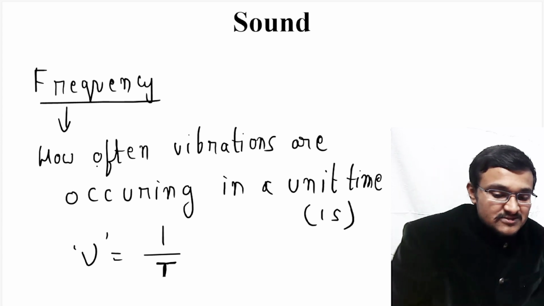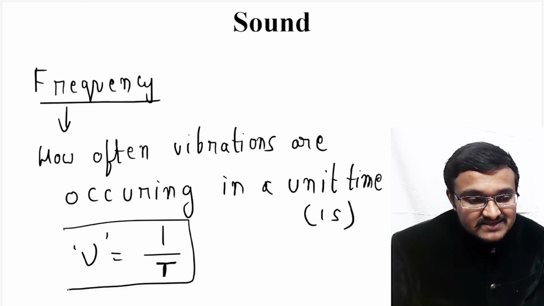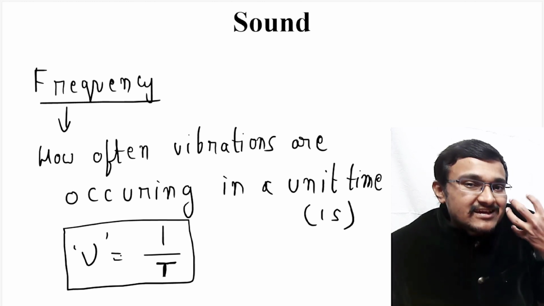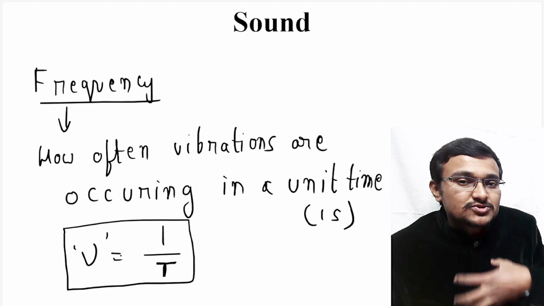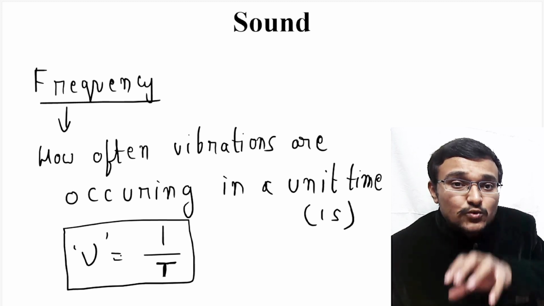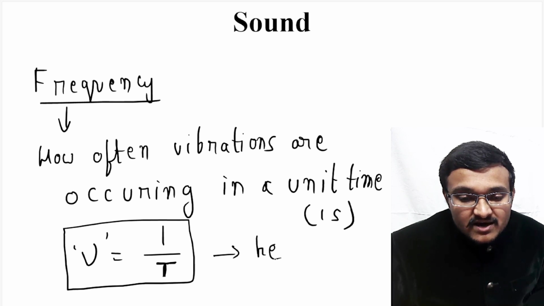And that's why this particular formula comes into picture. That is, frequency is equal to 1 over time. That is how frequently vibrations are created per unit time. So that's why time goes to the denominator. So frequency is equal to 1 over T, and the unit for frequency is Hertz.